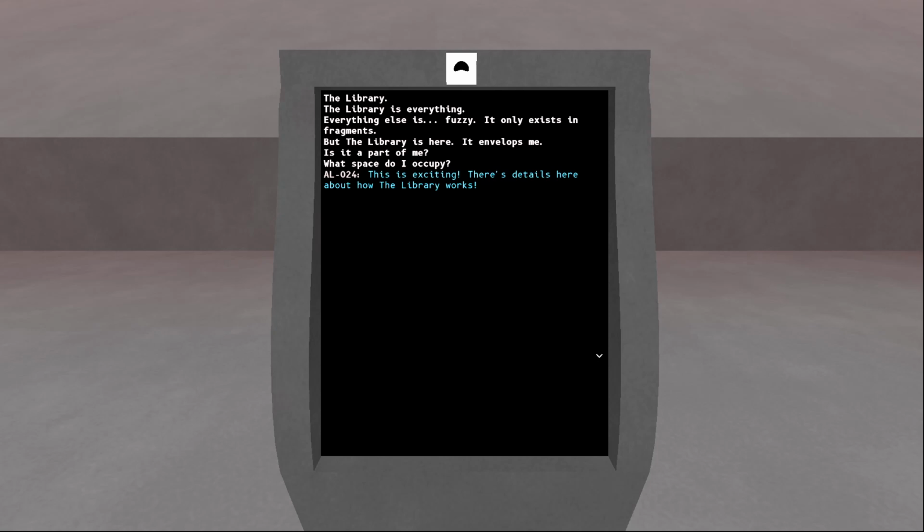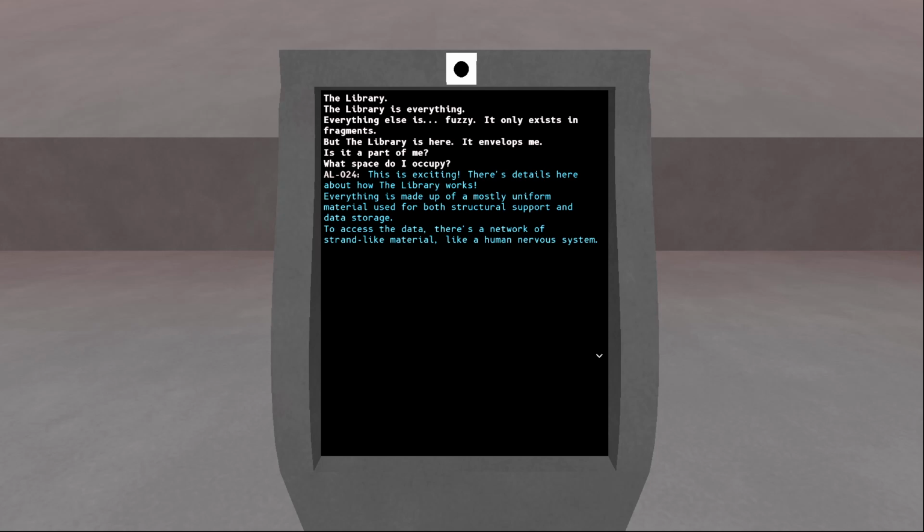This is exciting. There's details here about how the library works. Everything is made up of a mostly uniform material used for both structural support and data storage. To access the data, there's a network of strand-like material, like a human nervous system. And all of this is so small you can't even see it. To control it, all these strands converge at one location, sort of like a brain. Hey, that's probably what's at the center.